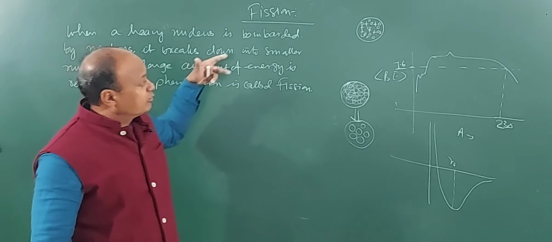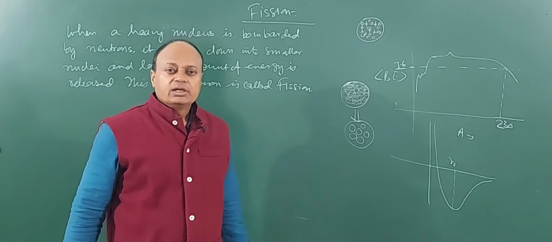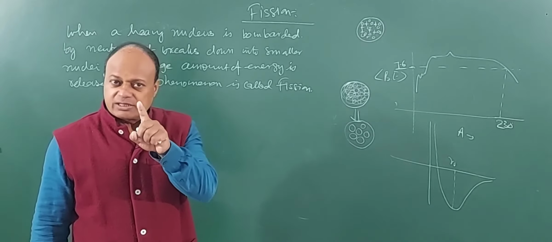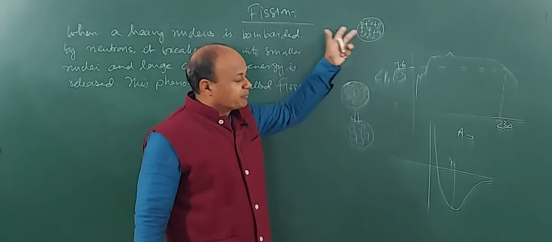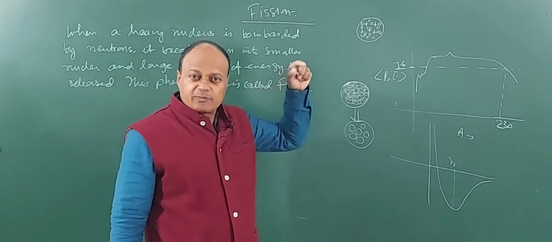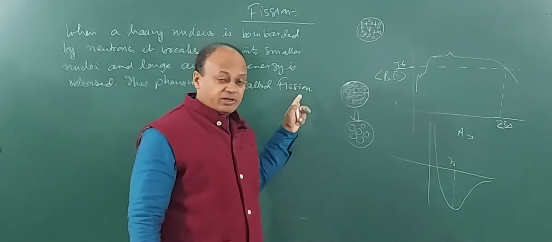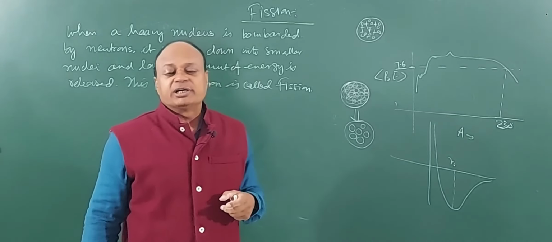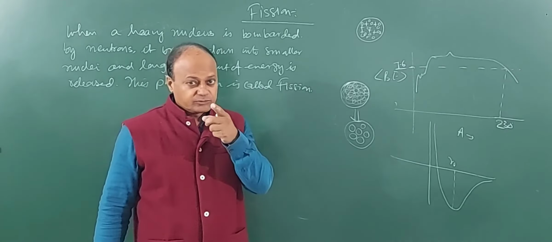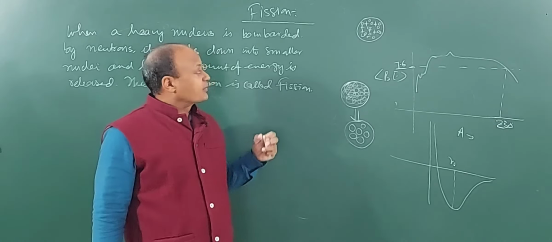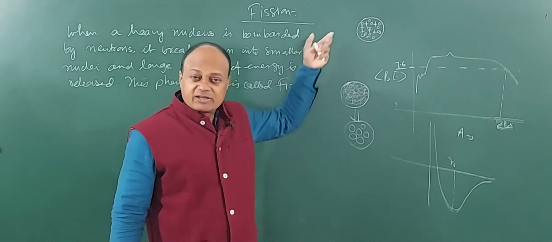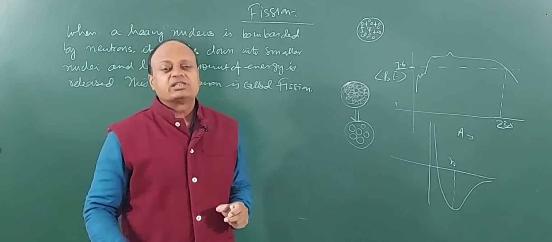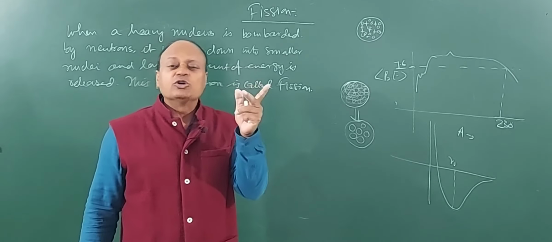Now, if I want to break down this nucleus, suppose I fire an alpha particle toward the nucleus. Alpha particle carries what charge? Positive charge. As the alpha particle approaches, as you have seen in Rutherford's experiment, it cannot penetrate the nucleus because the repulsion will be so huge it will recoil. I cannot use a proton to break up the nucleus either, because the proton will be repelled. Electrons cannot be used. So the only particle which can be used to shatter or break the nucleus is the neutron. Why? Because the neutron carries no charge.